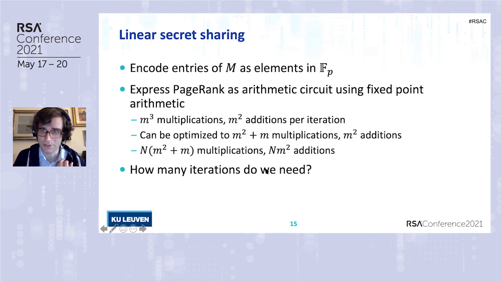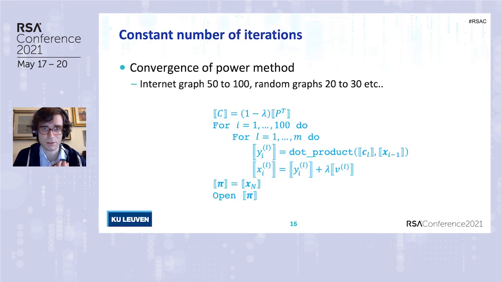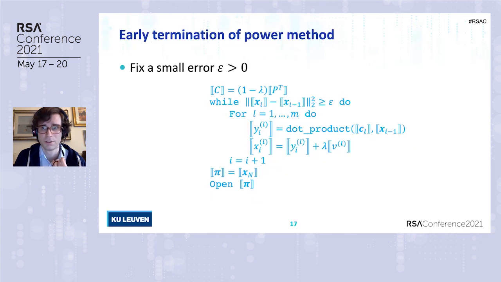And so the question is, how many iterations do we need? The easy way to avoid this problem is by setting n to be a large number, large enough so that we know we have convergence, which we know happens for 100 or 30 iterations, depending on the application. And this is definitely not optimal, so we can do better. We can fix a small error epsilon, and we stop iterating as soon as the difference of two consecutive elements of the sequence is less than epsilon.